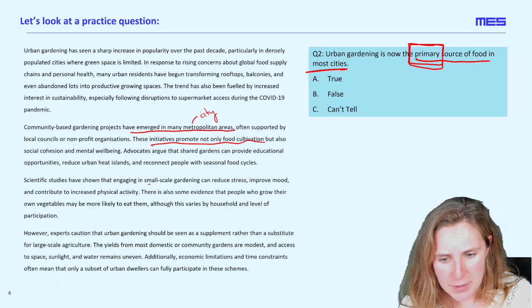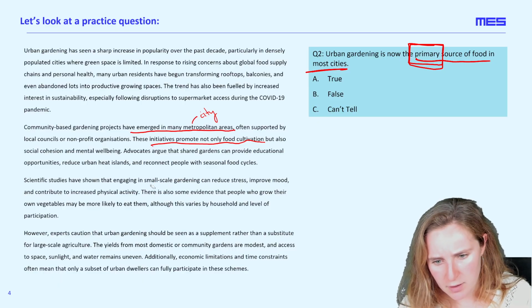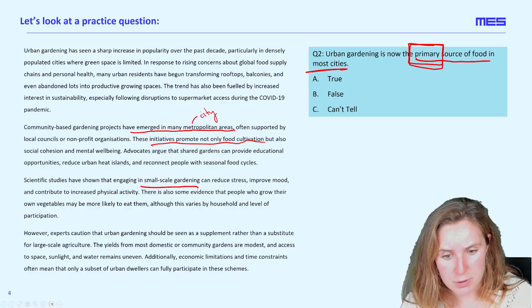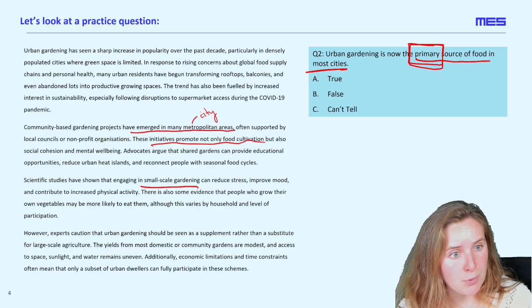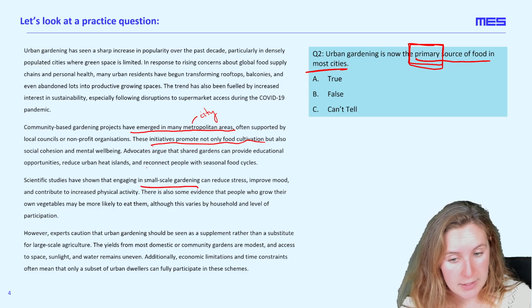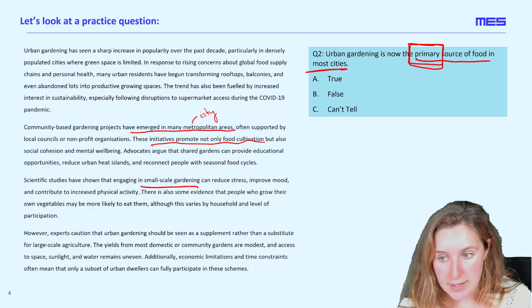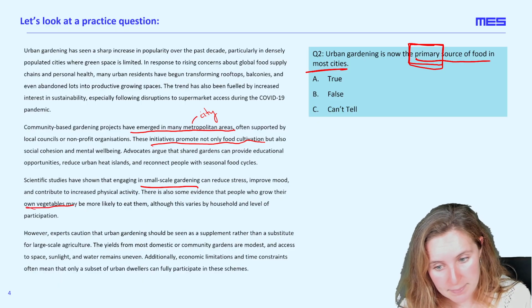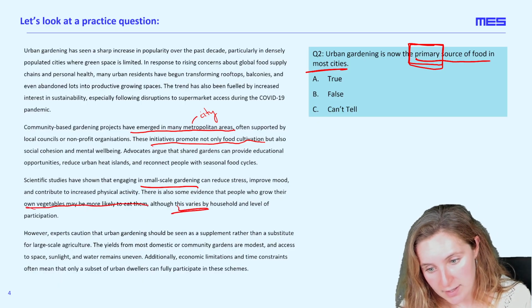Then we're noticing words like small scale gardening. Small scale suggests that this wouldn't be possible, to be the primary source of food, based on the size of the urban gardening, described as small scale, and the idea that it would be the primary source of a city. So that's then possibly mitigating our answer. And then we keep scanning here. People are more likely to eat their own vegetables, perhaps. But then immediately the qualifier, this varies.